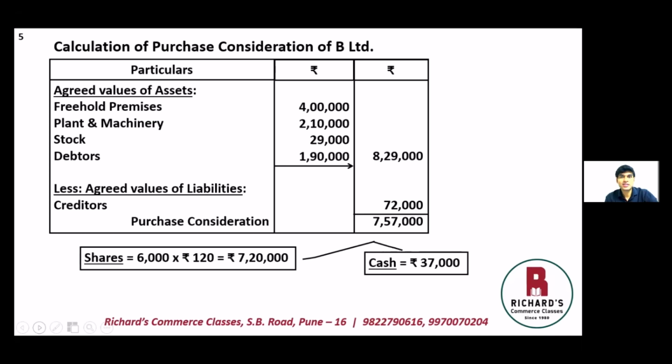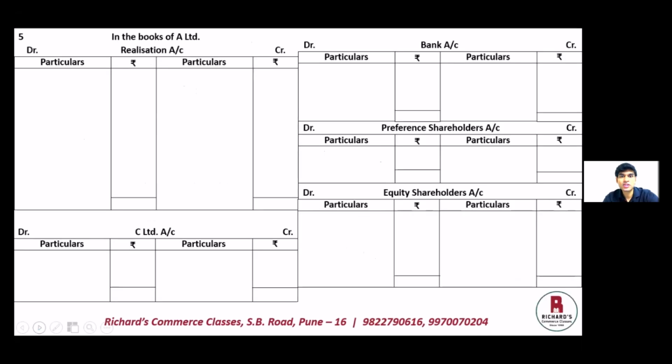Now that we have purchase consideration, let us prepare what is asked, and that is the ledger accounts in the books of A Limited first, and then journal entries in the books of C Limited. So preparing ledger accounts in the books of A Limited. The following ledger accounts will be prepared here, that is realization account, the taking over company, that is C Limited account, bank account, preference shareholders account, and finally the equity shareholders account.